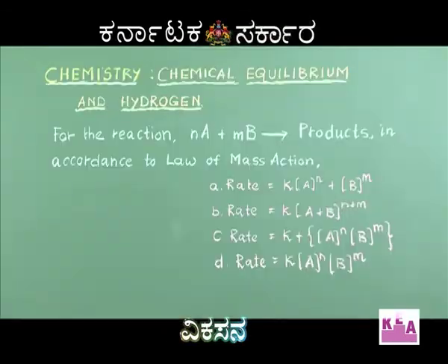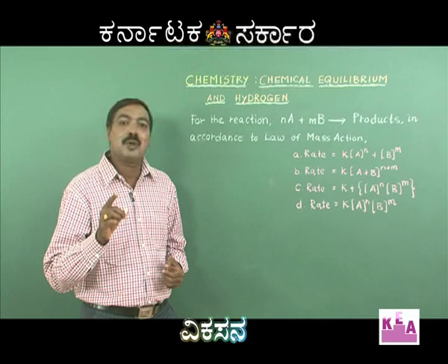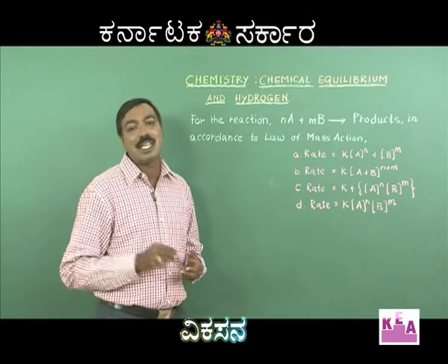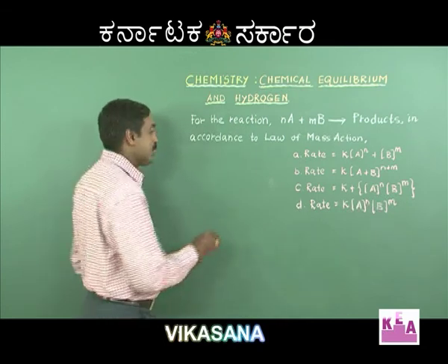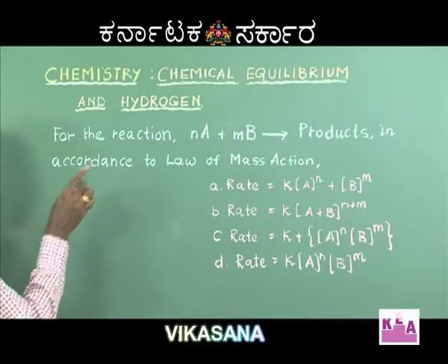Our next question. For the reaction nA plus mB gives products, according to the law of mass action, which of the following options is right? You should be aware of what the law of mass action is. Law of mass action was proposed by Guldberg and Waage. Law of mass action states that the rate of the reaction is directly proportional to the product of the active masses of the reactants. I imagine my reaction here, that is nA plus mB giving me products.